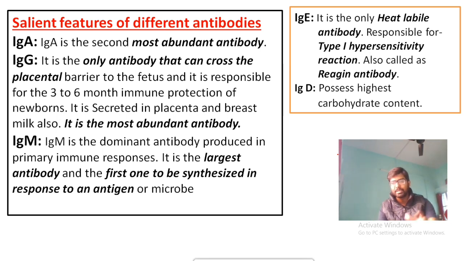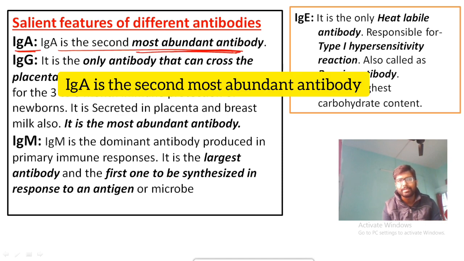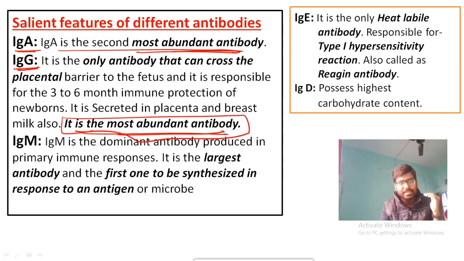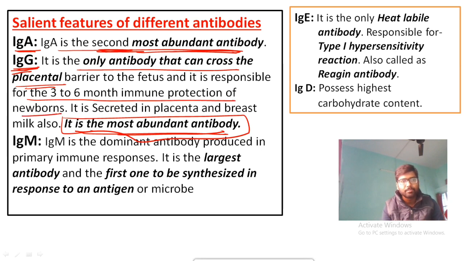Okay, so coming to the salient features of different antibodies. ओके, एग्जाम में बहुत सारे क्वेश्चन यहाँ से आता है, ठीक है। देखो, first IgG, IgG is the most abundant antibody present in our body, and IgA is the second most abundant antibody present inside our body. And in case of IgG, it is the only antibody that can cross the placenta, and it is responsible for the 3 to 6 months immune protection of the newborns. That is very very important, and it is also secreted in the placenta and breast milk. Okay, this is all about your IgG.